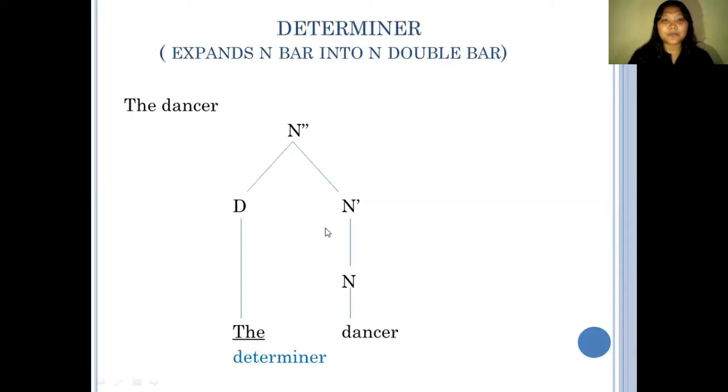So next is determiner. Determiner expands N bar into N double bar. And the example that I use here is the dancer. And this is how, if we draw it into the diagram tree, from N double bar into determiner and N bar, and from N bar into noun. So the core here is dancer, and the determiner here is the, which the position is as a modifier.